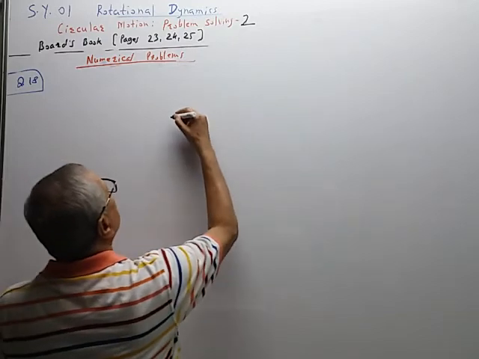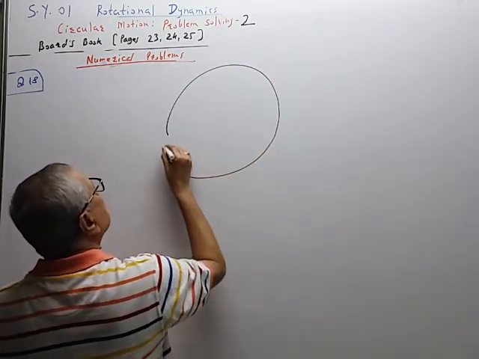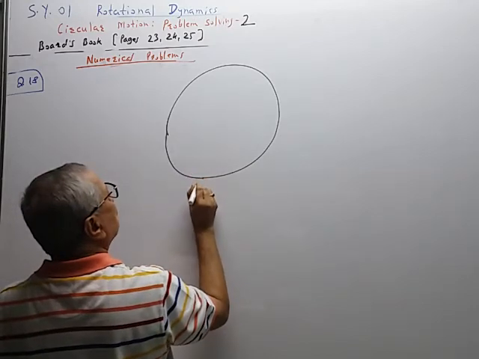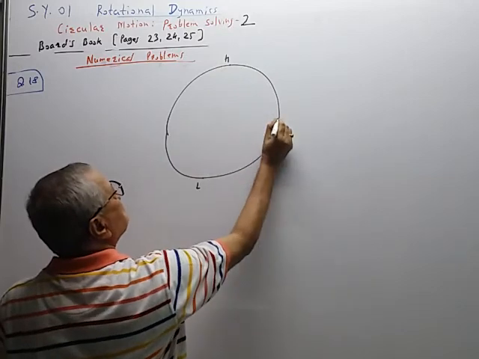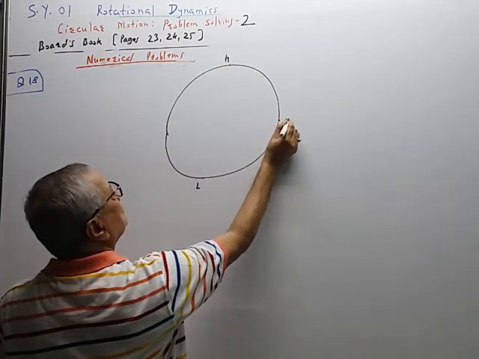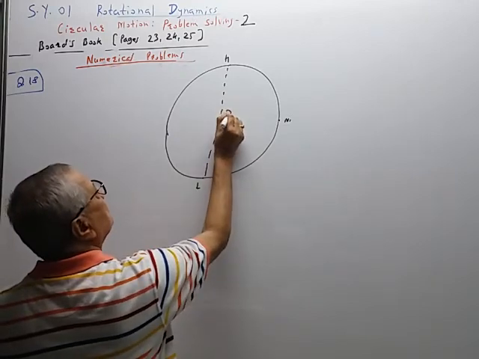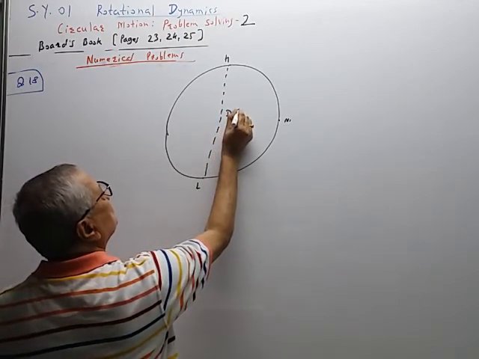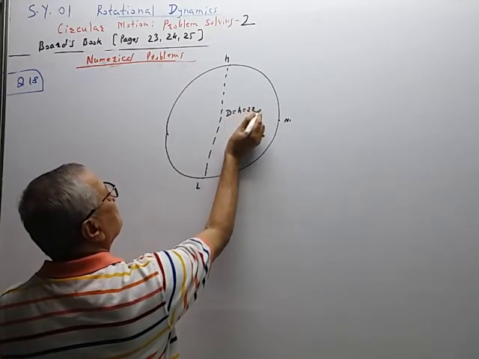So this is the vertical circle. So this is the lowest position L, this is the highest position H, this is the mid position M, like this. This is the vertical diameter. D is equal to H is equal to 2R.